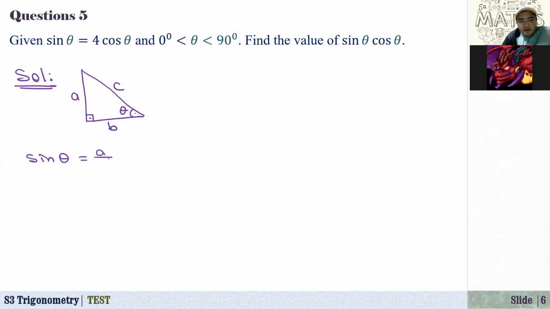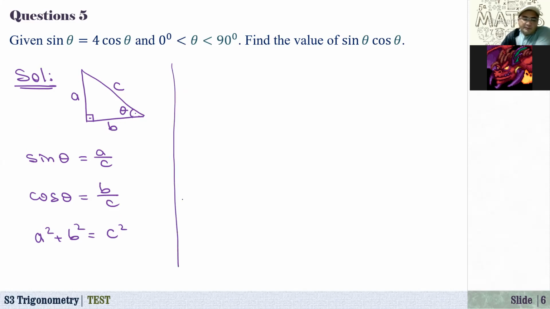That's equal to A over C. And how about cosine of theta? Cosine of theta is equal to B over C. And also using the Pythagorean theorem, right? A squared plus B squared is equal to C squared. All right. So now that is the first approach.